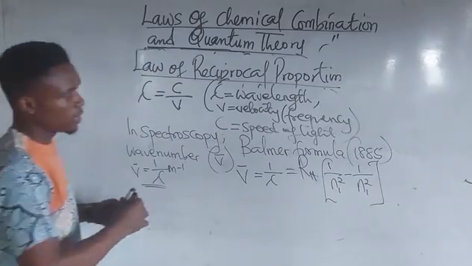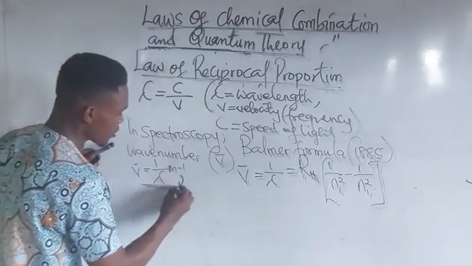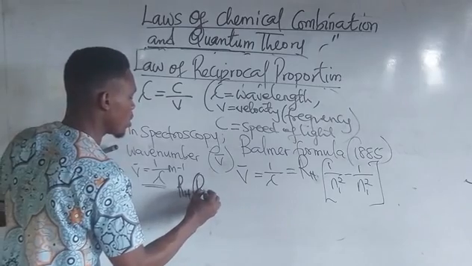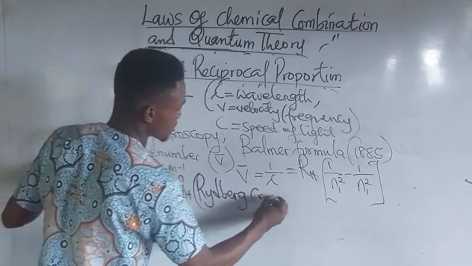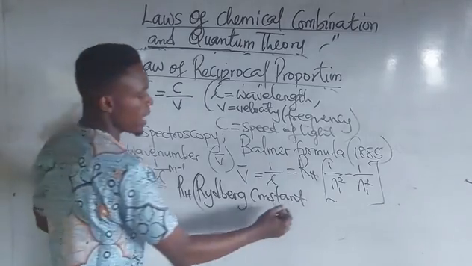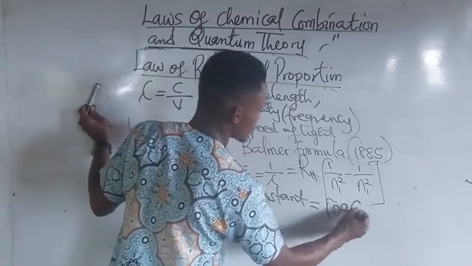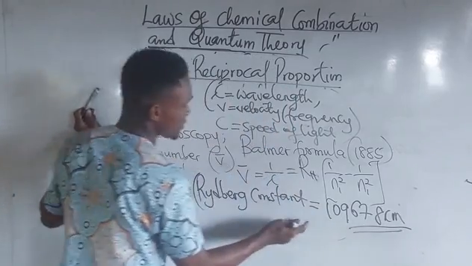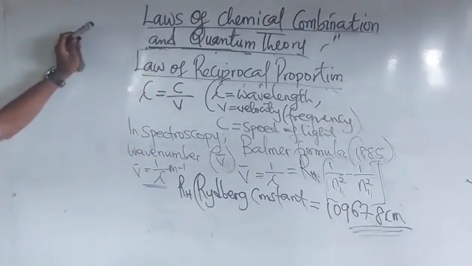So this R_H is a constant. R_H stands for Rydberg constant, and it has a value of 109,678 per centimeter. So this is Rydberg's constant. Take note of that.